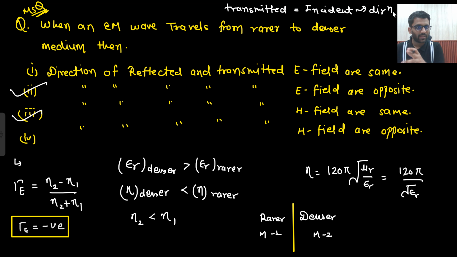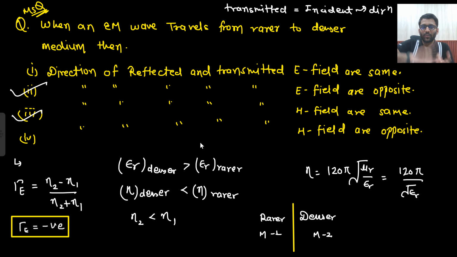So now if my reflection coefficient is becoming negative, that means certainly for sure that electric field is changing its direction. That means incident and reflected electric field will have opposite direction. So this and this statement is correct. So that's it. Very easy question it was. So this is the end of one of the most complex topics.